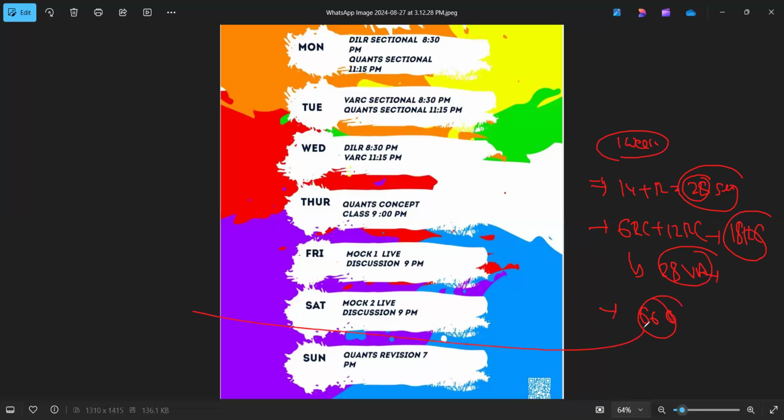Other than this, from a topic-wise perspective also you'll be getting practice, right? One more thing I'm telling you about quants, why you should enroll with us: if you look at last year's paper, the quants was quite tough, right? So what we have done is, whether I'm quoting a sectional or a mock, we'll make sure that the 22 questions we provide to you will be of a tough level.